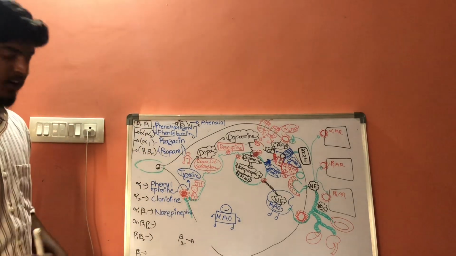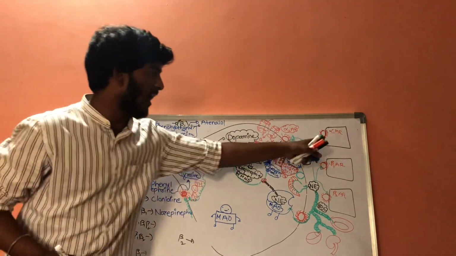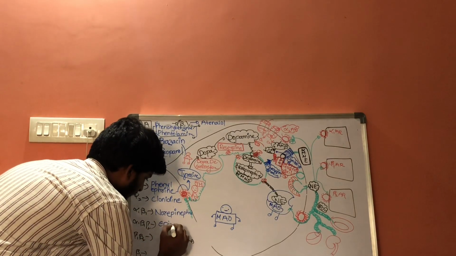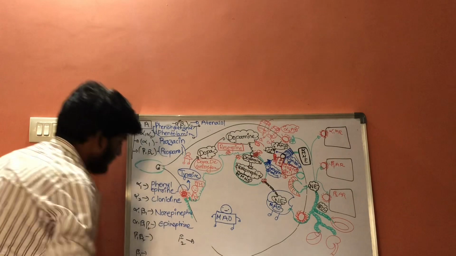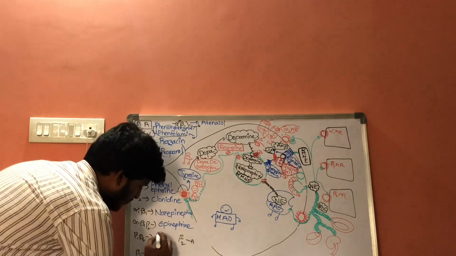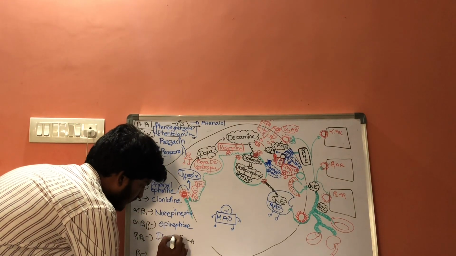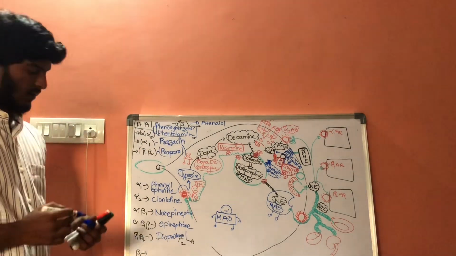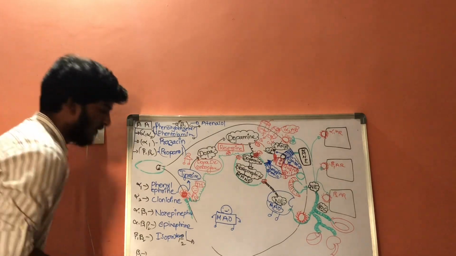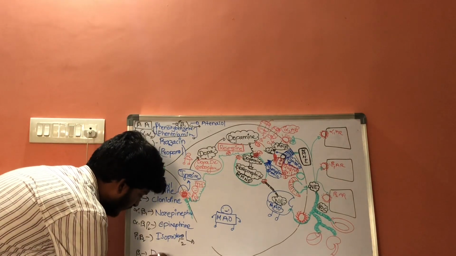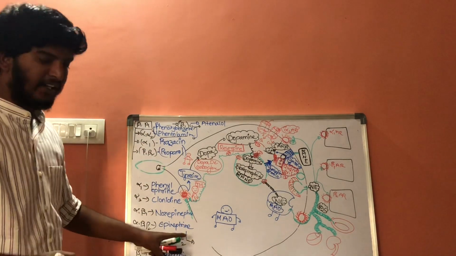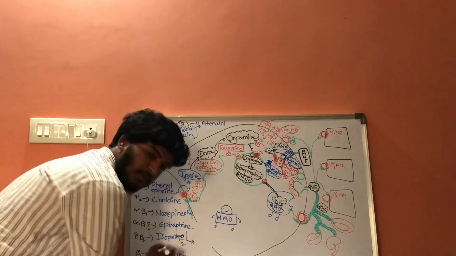The drug which is acting on alpha 1, beta 1 and beta 2 receptors is called epinephrine. The drugs which are acting on beta 1 and beta 2 are called isoproterenol. The drug which is acting on only beta 1 is called dobutamine. Next, the drug which is acting on beta 2 receptors is called salbutamol.